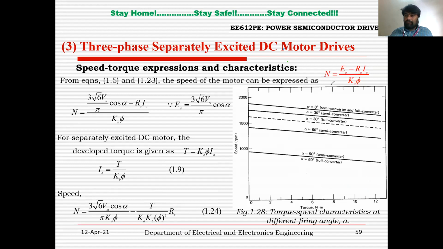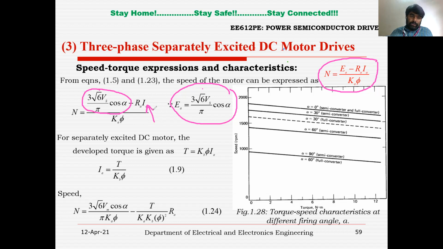And in the first slide, we have seen the speed expression is this much, where EA equal to 3 root 6 divided by pi into Vs into cos alpha. This is for fully controlled converter, right? Instead of EA, you just substitute this. And now IA in terms of torque, I can write torque equal to kb phi into IA. So from this one, IA is torque divided by kb phi. So you just substitute instead of IA, torque divided by kb phi, right?